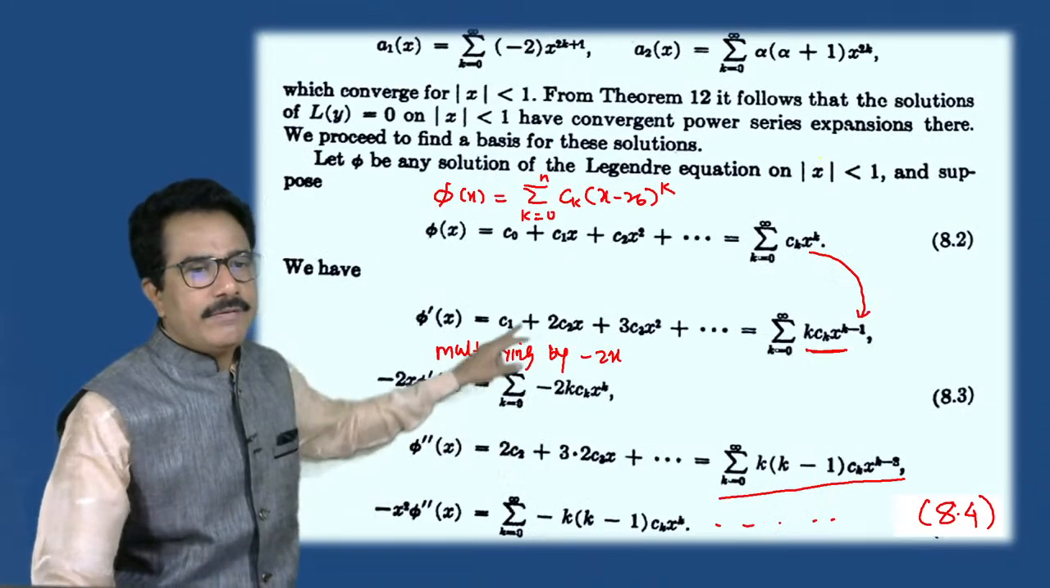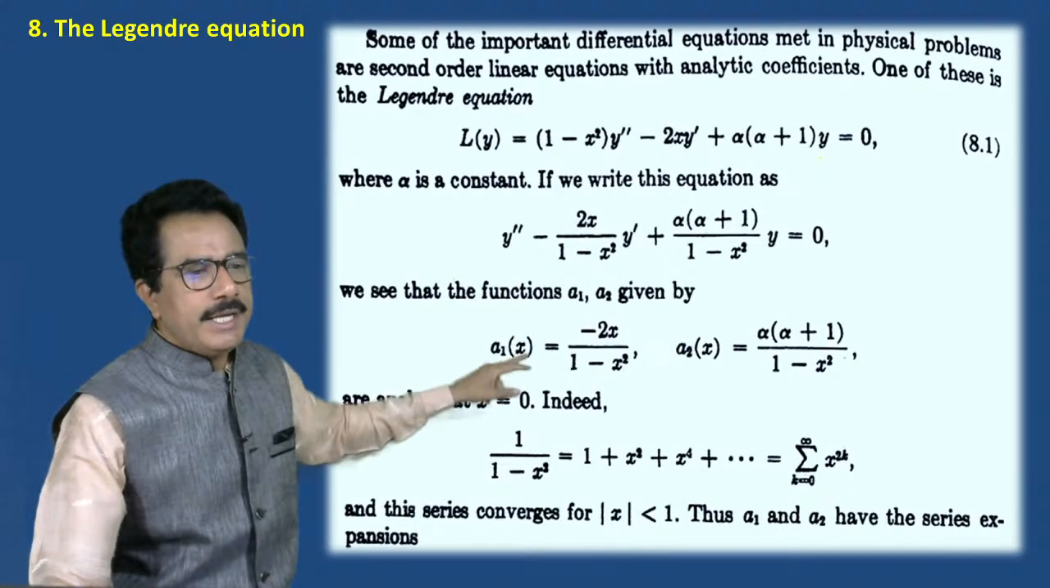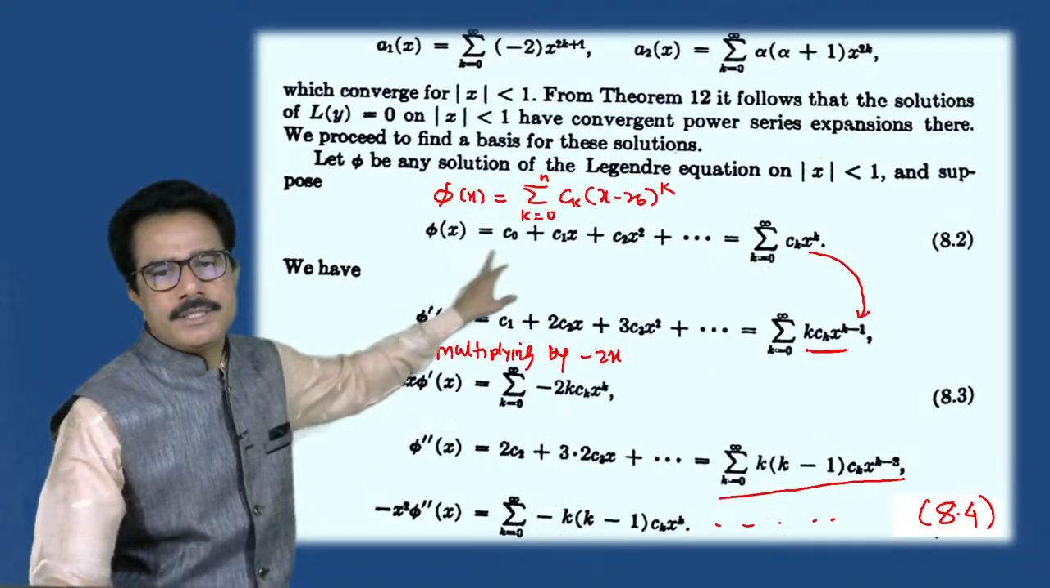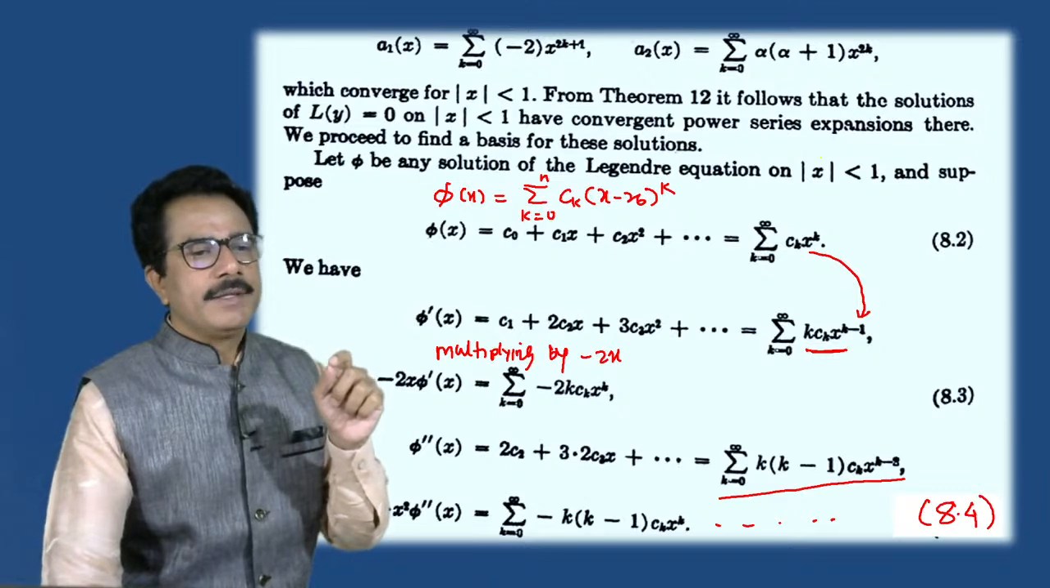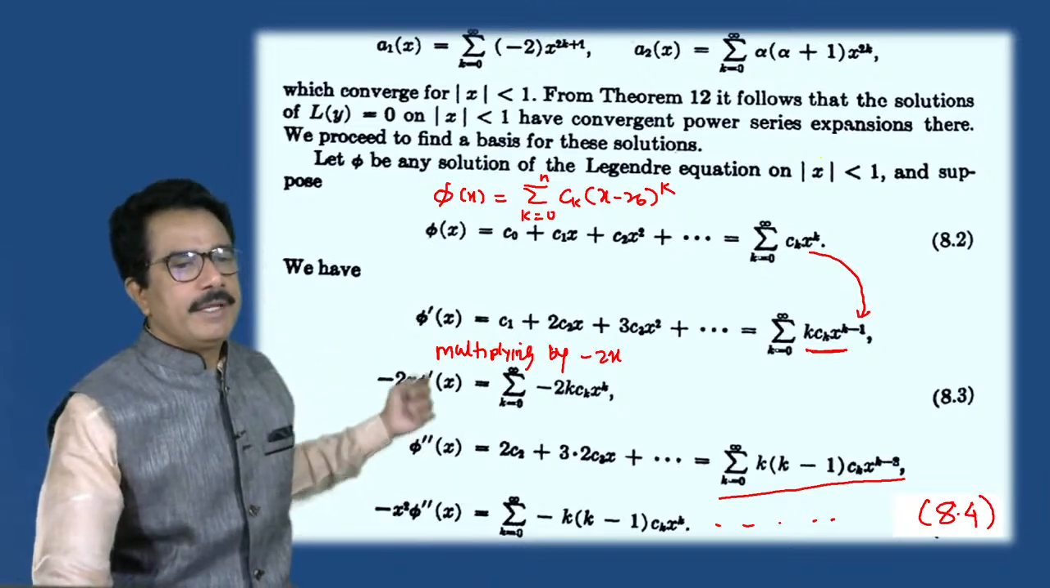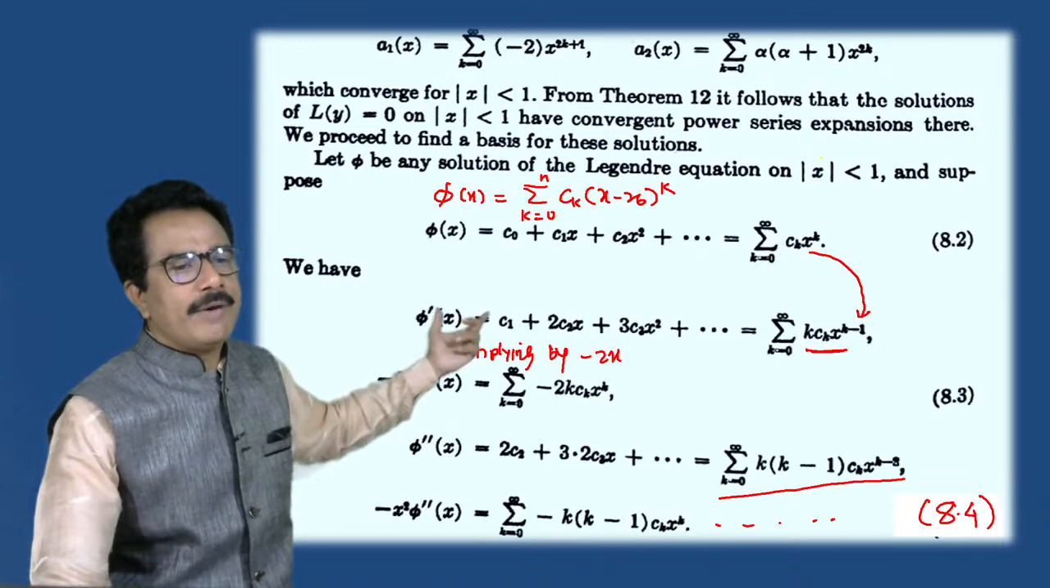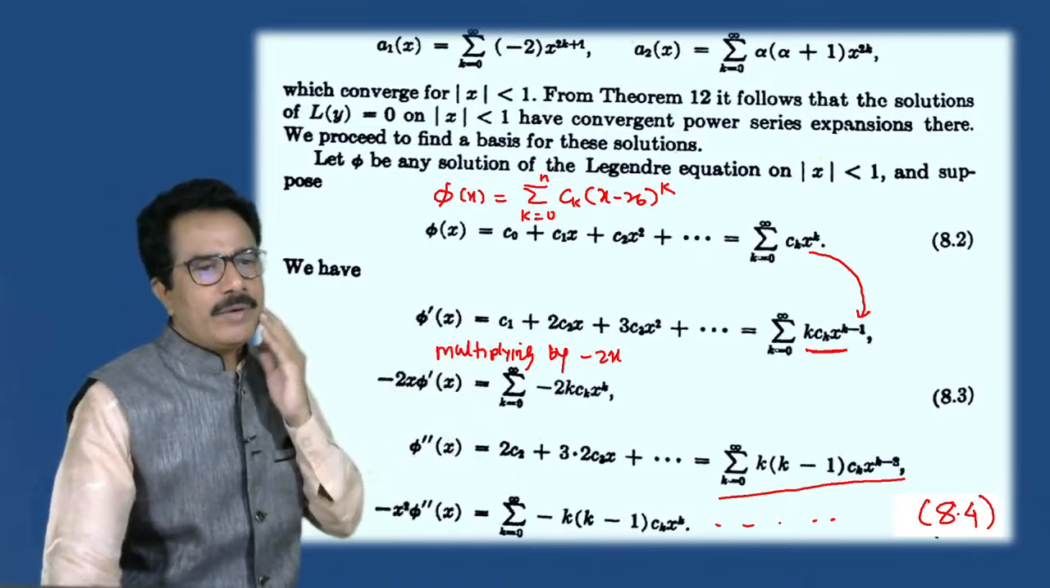See this. In phi of x we can put x raised to k. See this, phi of x is summation k equals 0 to infinity Ck into x raised to k. Now multiplying by alpha into alpha plus 1.